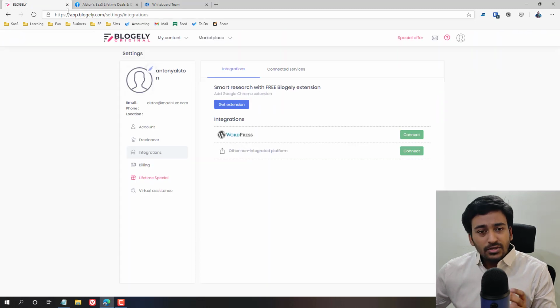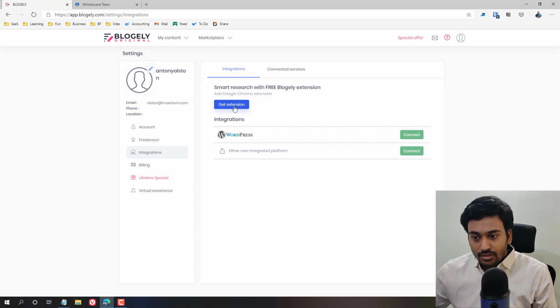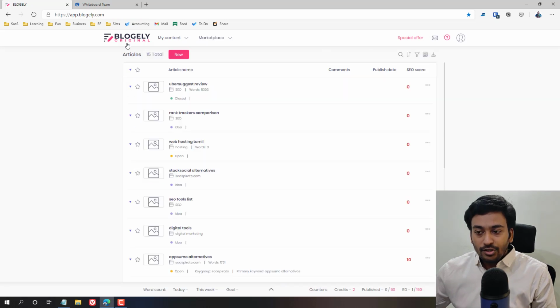So if you have a WordPress site and you want to connect with the system, all you need to do is click connect, and there is also a Chrome extension. I will explain that when I'm talking about article research. These are basic simple things, nothing to worry about. So now let me go back into the dashboard.